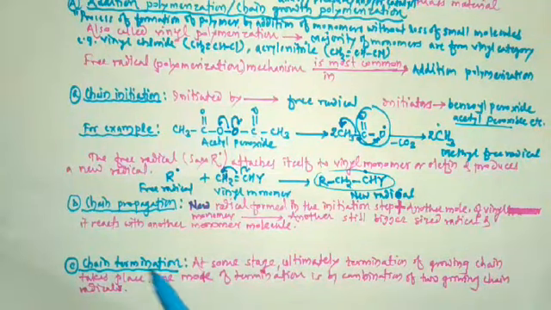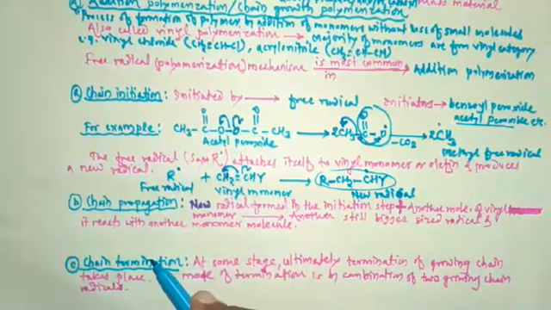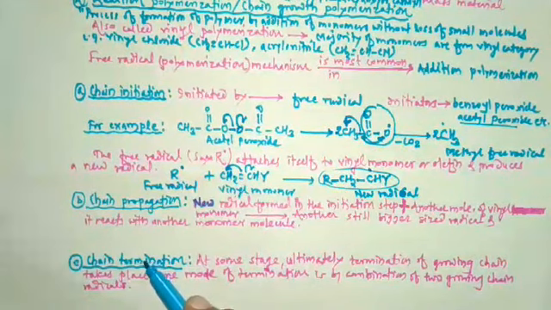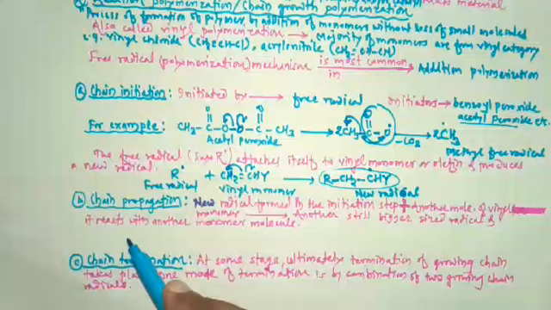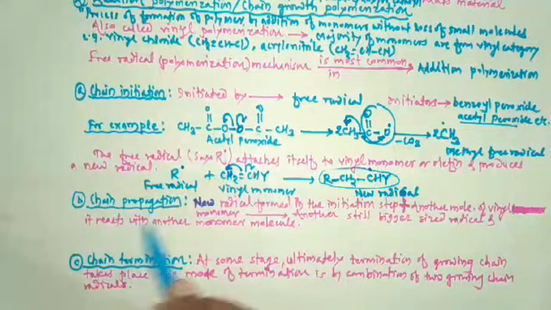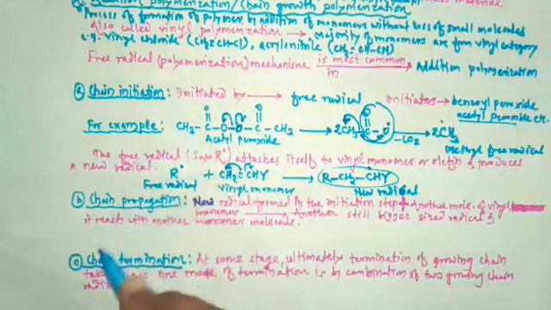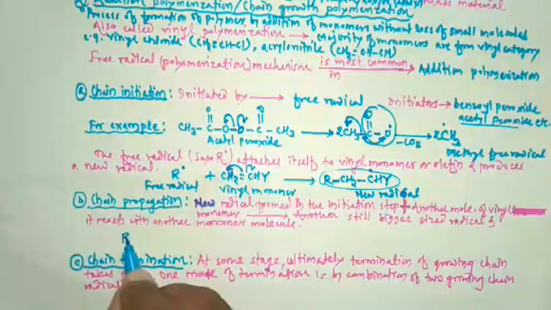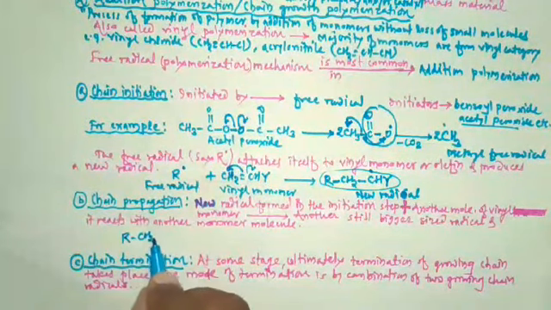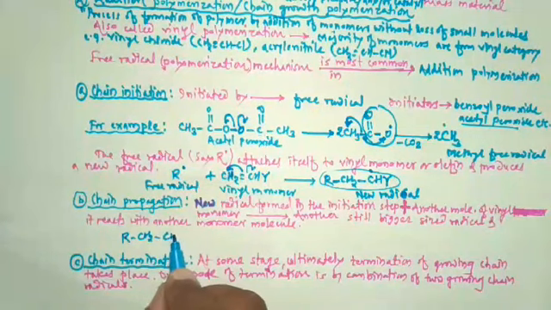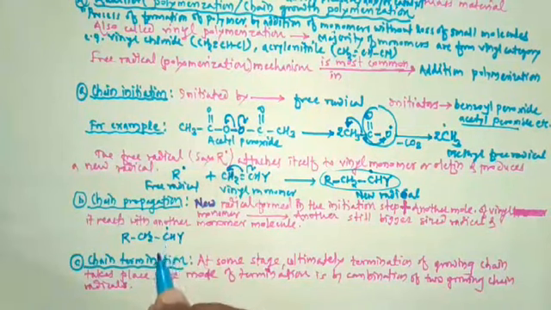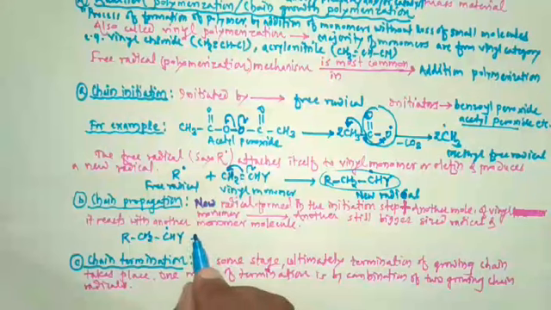So it is called chain propagation. Repetition of the step takes place and the chain gets propagated here. Listen once again. The new radical which is formed in the first step, that is R, then here CH2, then here CHY. Here one radical is present on this carbon atom.